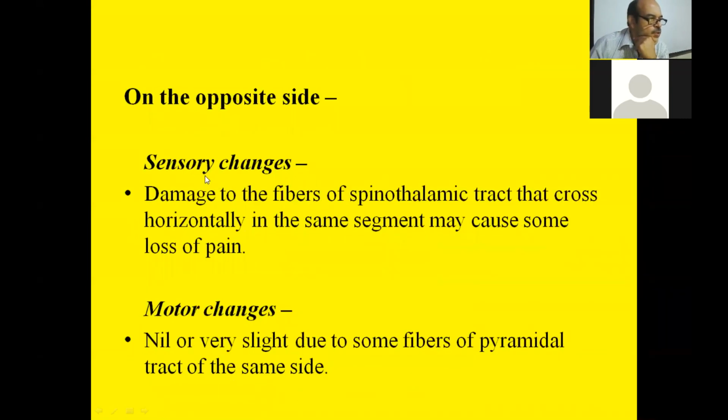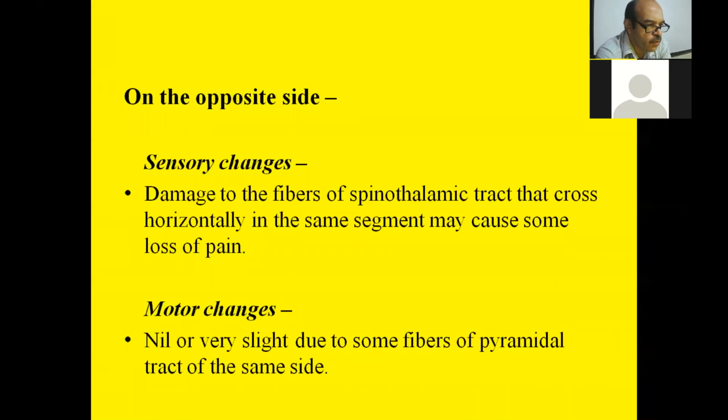On the opposite side, sensory changes: there is damage to the spinothalamic tract fibers that cross horizontally in the same segment. We know that the spinothalamic tract fibers cross to the opposite side in the same segment or one segment above.